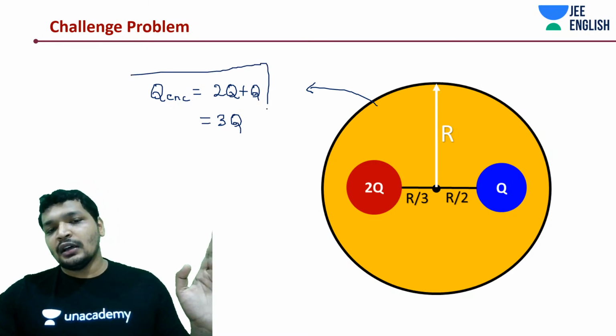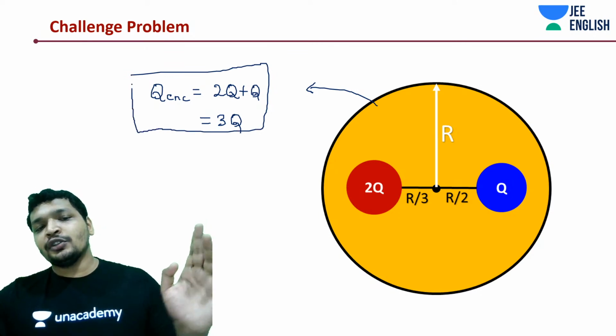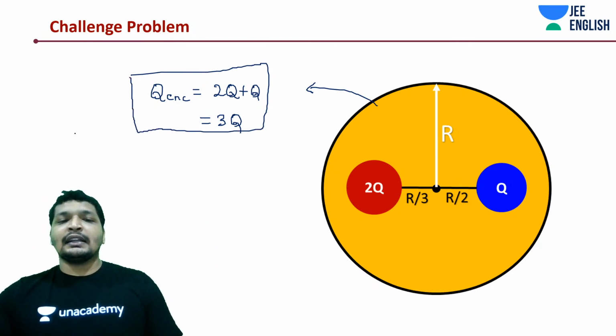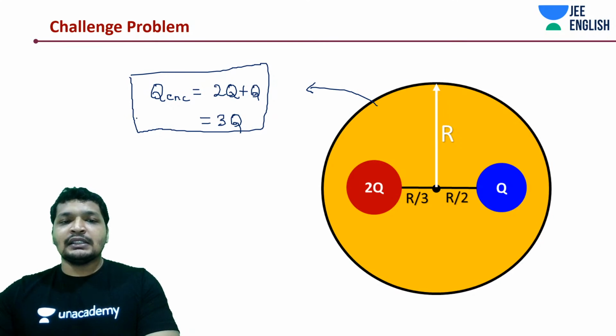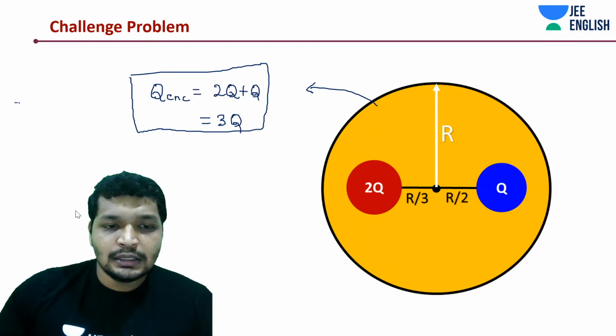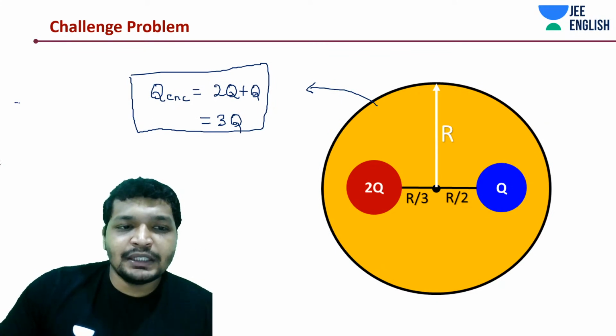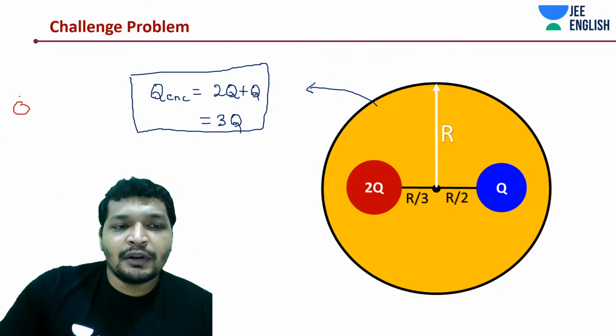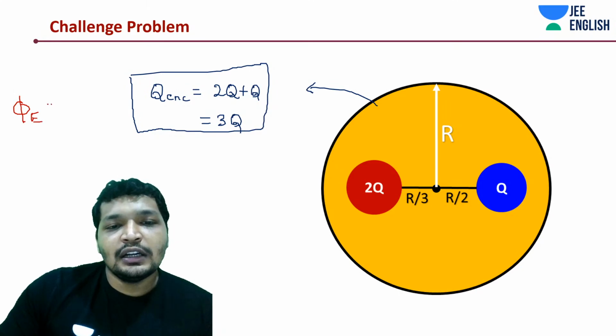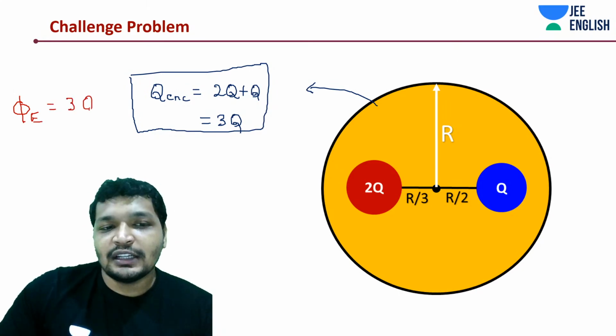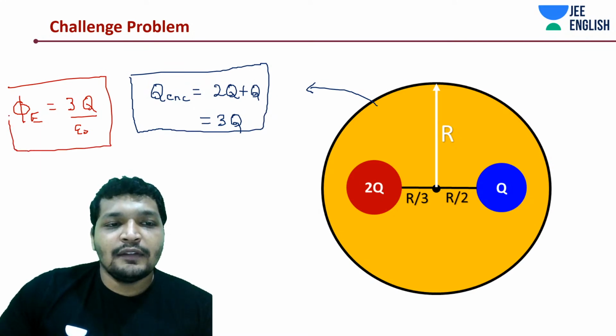So what should be the electrical flux? As simple as this, it is the charge enclosed, so from Gauss law it should be 3q by epsilon. That's correct. Very simple.